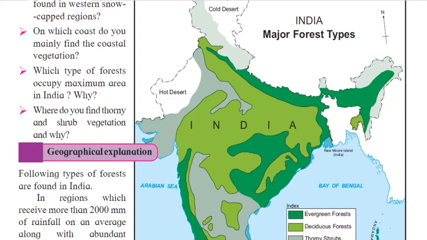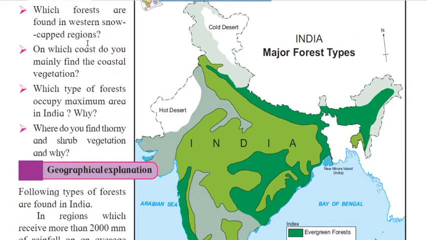Okay, so this is the way you can find. Just a minute, something is happening. Okay, sorry. Now see here. So this is an evergreen forest seen here. Okay. So these evergreen forests are found in the western snow-capped region.